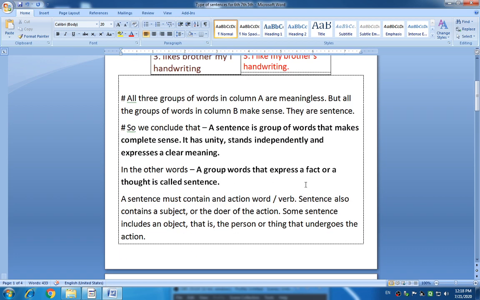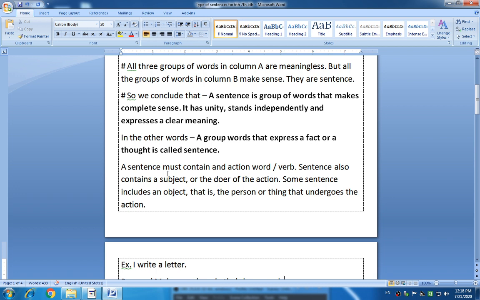Okay, then look at this. A sentence must contain an action word. It means there is a verb. It may be a helping verb or a main verb. A sentence also contains a subject, the doer of the action, that is, the one who actually does the action.